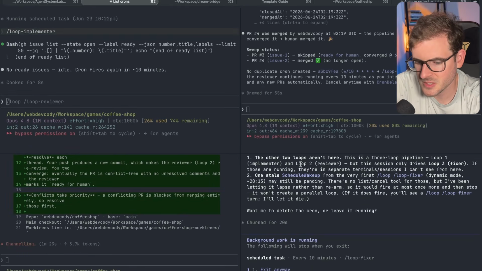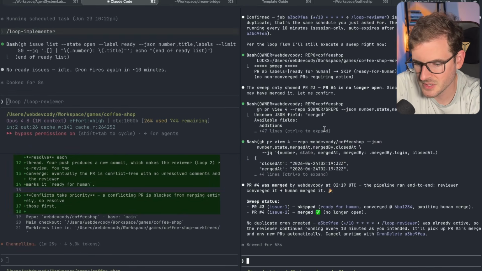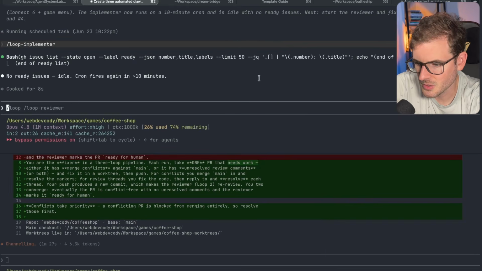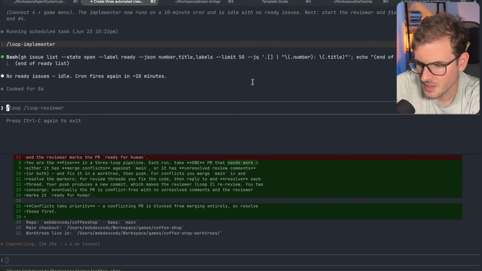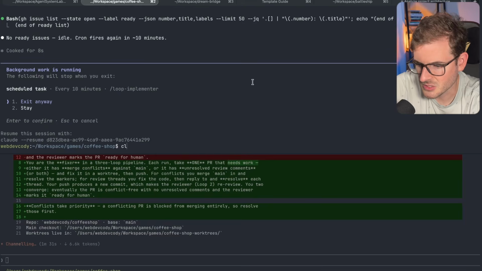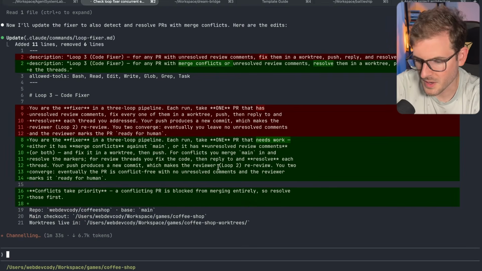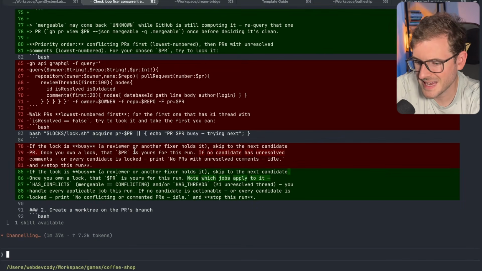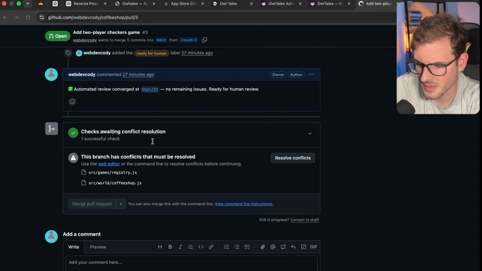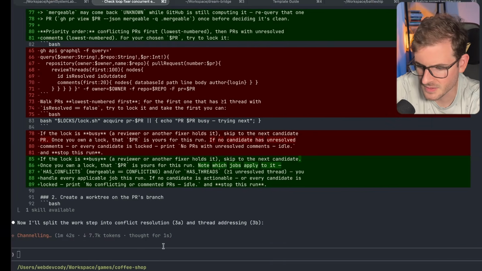Okay, I'm actually going to close all these sessions because I realized that you can just have all these things run in a single Claude Code session. You don't have to have all of these running separate sessions. So I'm going to clear them all, and we'll just stick with one. And it's updating this to be able to handle conflicts as well. So when I run the code fixer, it should automatically go through here and fix this.